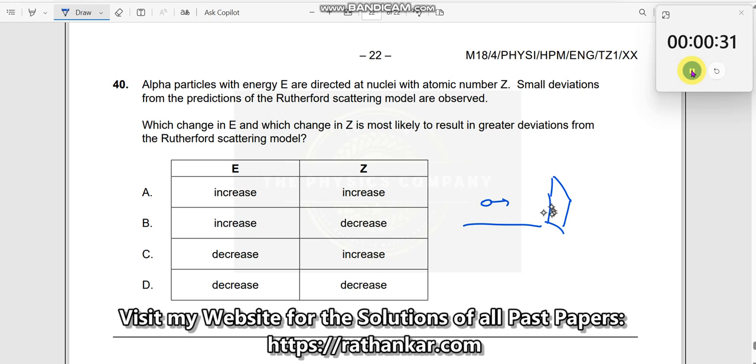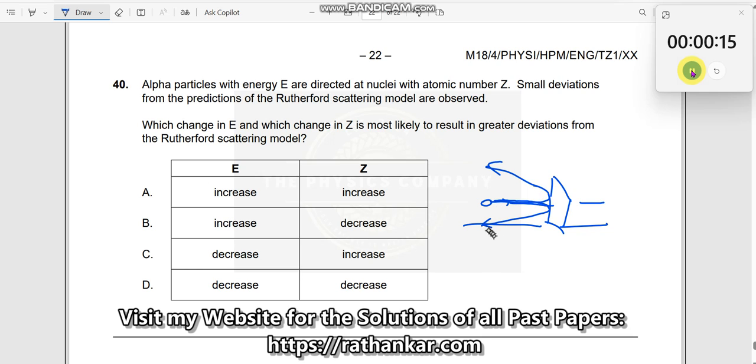You make it pass through it, and in Rutherford's experiment, what happened? Most of them pass straight away like this. But what he needs, he doesn't want it to go straight, he wants it to have a greater deviation like this. He wants it to have a deviation like this, getting reflected back.